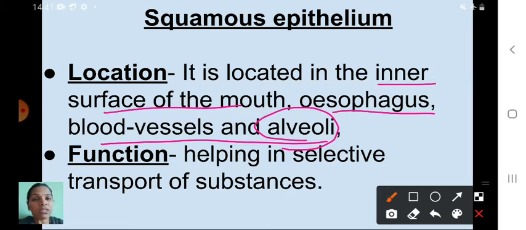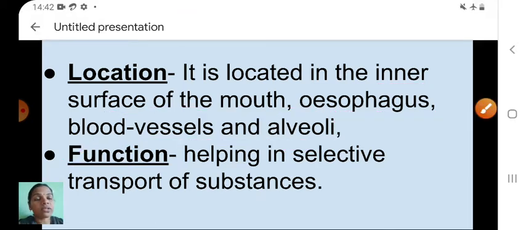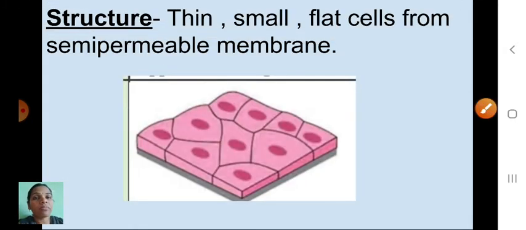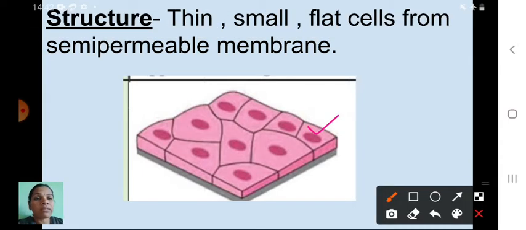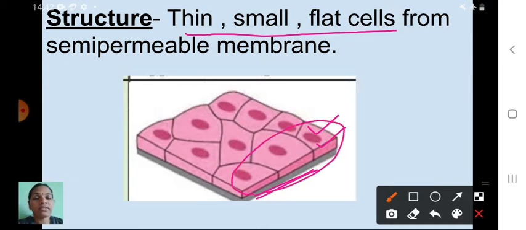Next one is function. What is the function of this squamous epithelium? Helping in selective transport of substances. So it helps to select the transport of important substances. Next one is structure. Structure of this squamous epithelium is thin. See here, children, this is the squamous epithelium, made of thin, small, flat cells. It is thin, and at the same time small and flat cells form a semi-permeable membrane.